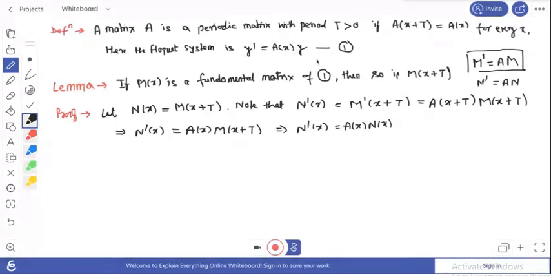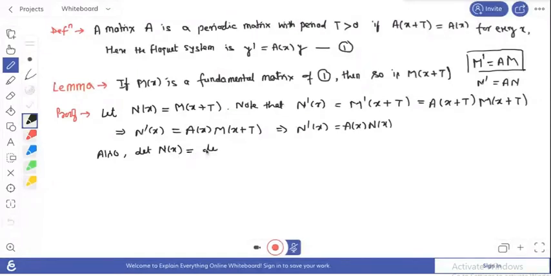Okay, so here you can also check that this is a non-singular one. We check that, which means the determinant of this matrix is non-zero.